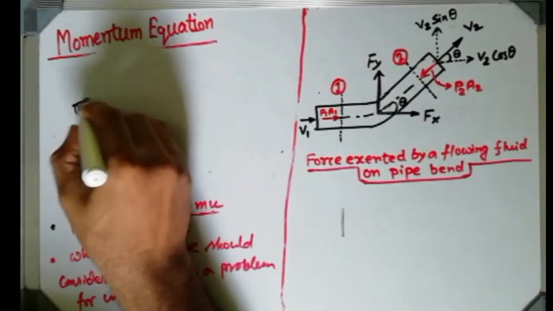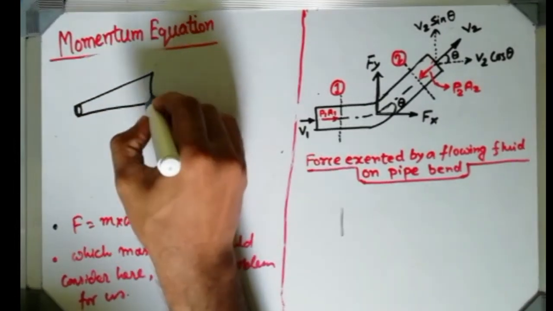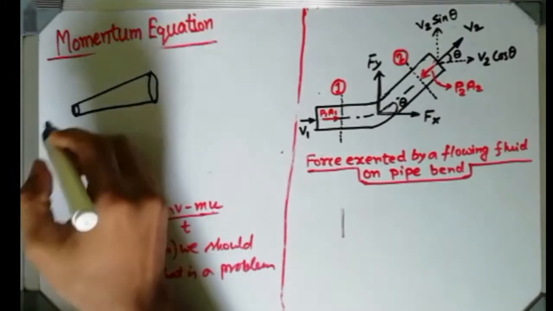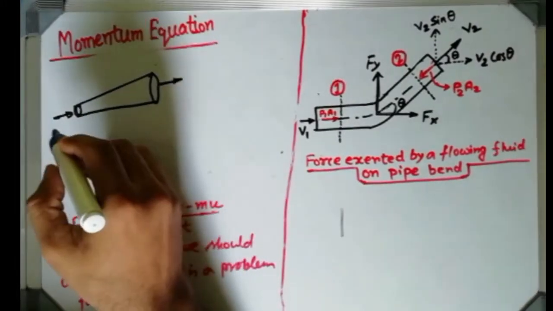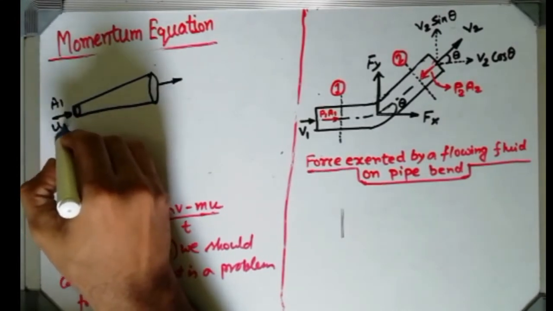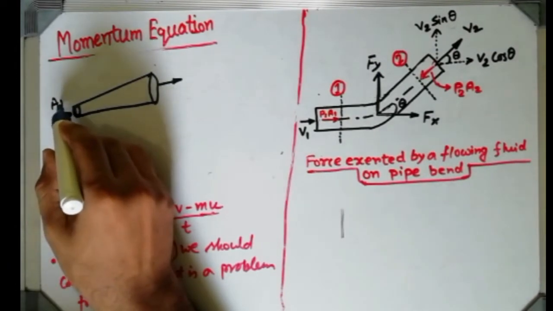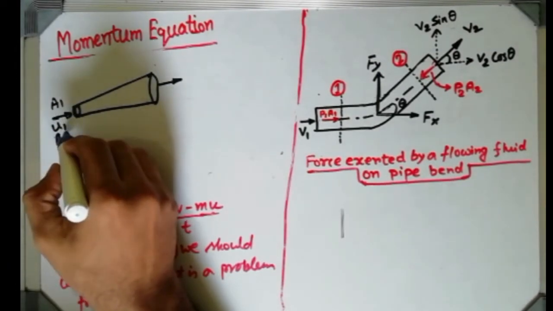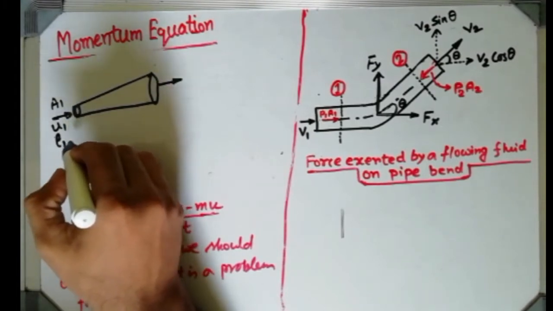Suppose a fluid is flowing in this manner, where here is the inlet and here is the outlet. At the inlet we have the cross sectional area A1, inlet velocity U1, and the density of the fluid coming in, ρ1.